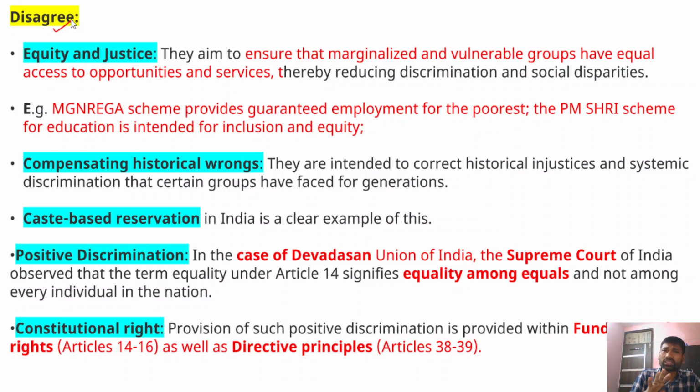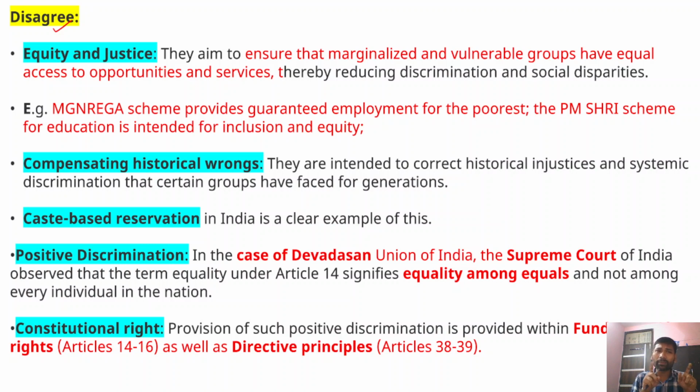How? Because these marginalized groups, vulnerable sections, already faced a lot of discrimination in society, social exclusion, political exclusion. Therefore, these schemes envision equity and social justice for those communities.